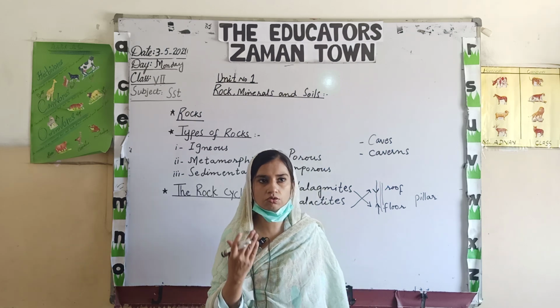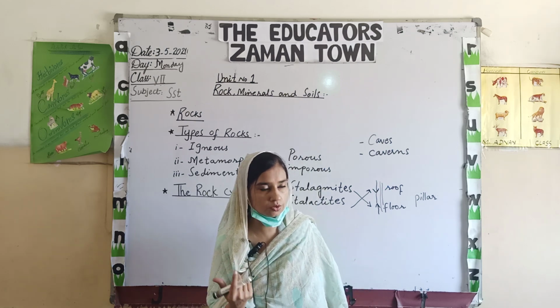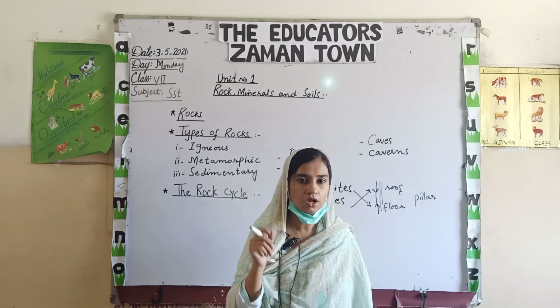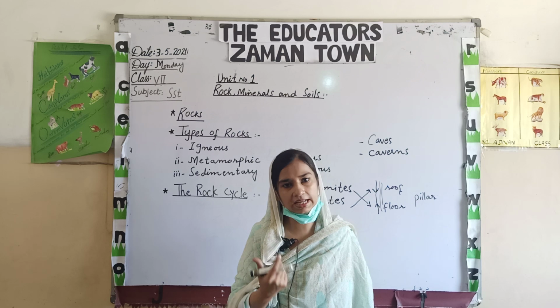Okay, what is the coal? Coal is basically an organic material. What is organic material? The material that is formed by the dead or decayed materials of plants and animals.